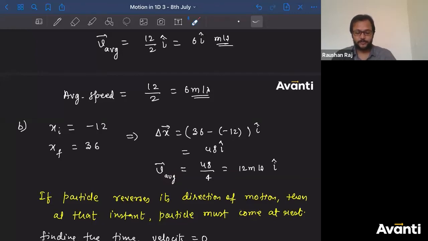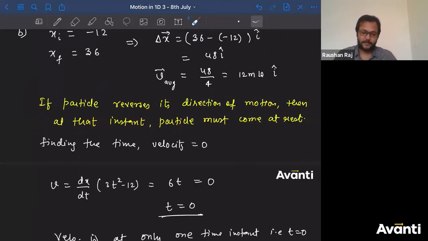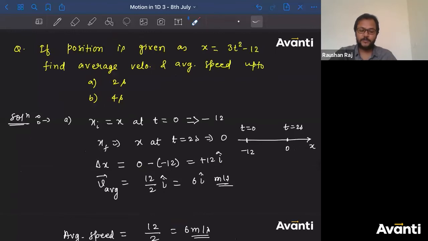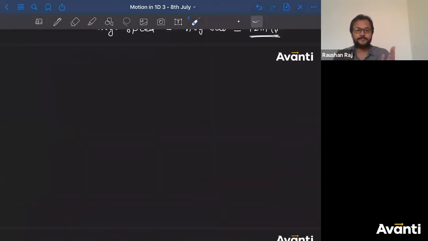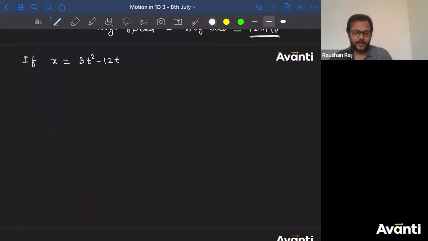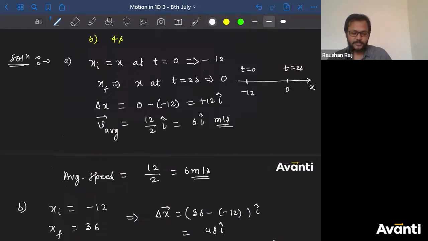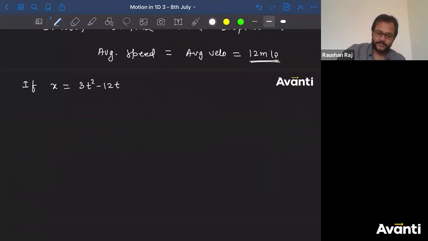Okay, let's go. Now I am going to give you a question where you have to find out in a different way. Here we were lucky. The values were given in such a way that we were lucky. Now I change the value a little, so that you actually get distance and displacement different. If x is equal to 3t square minus 12t, same question, but if x is equal to 3t square minus 12t. Actually the question I put was 12t only, the t got erased somehow. Anyway, so if x is equal to 3t square minus 12t,